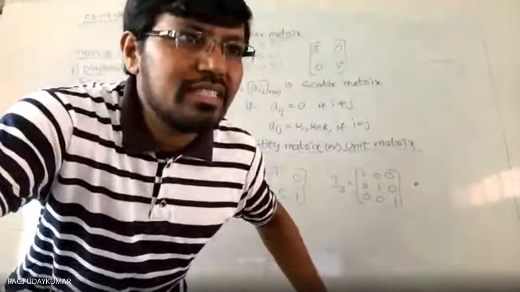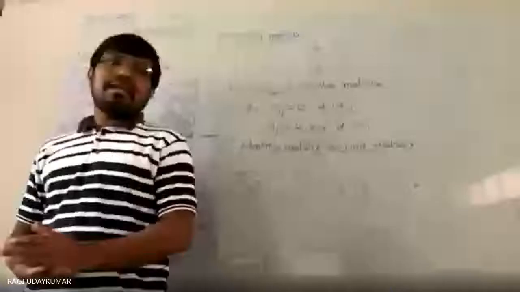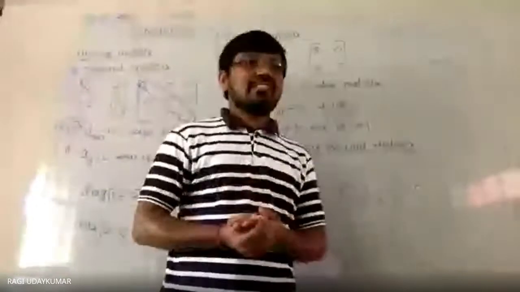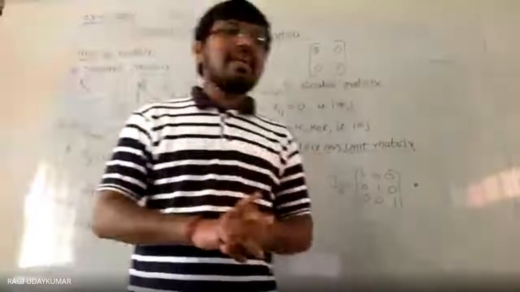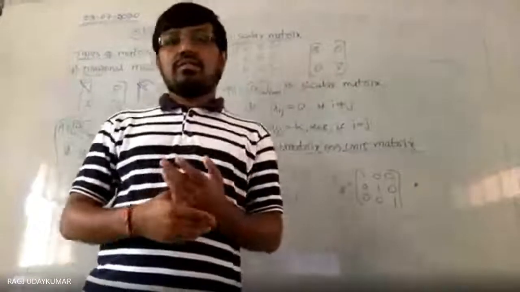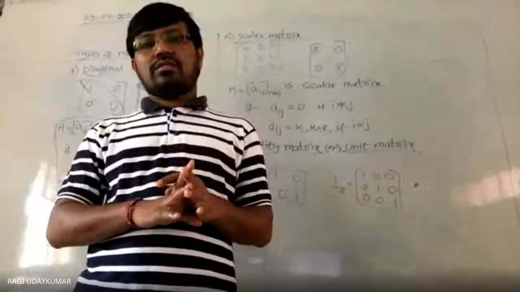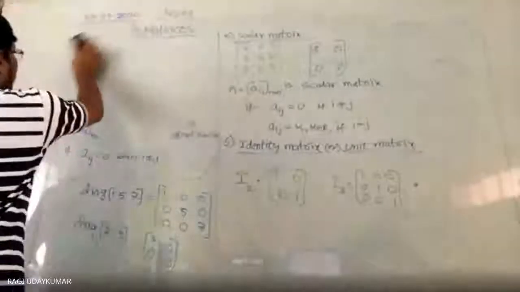Do you have the textbooks in front of you? Keep the textbook. The first question: the matrix A with entries 2 5 19 minus 7 is given. Write the order of the matrix. Can you tell me what the order of the matrix is? Wait, I'll write on the board.